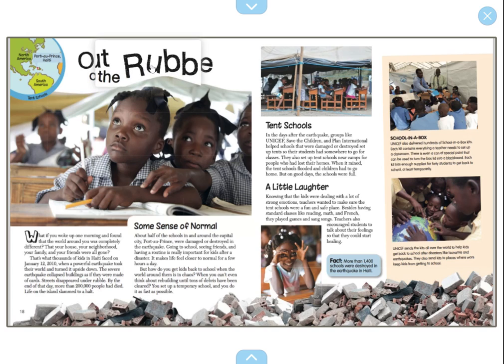This story, Out of the Rubble, takes place, here's a map. This is a tent school, and it takes place in Port-au-Prince, Haiti. Can you say Port-au-Prince, Haiti? Okay, we live in North America.